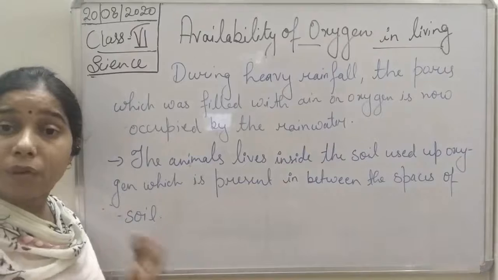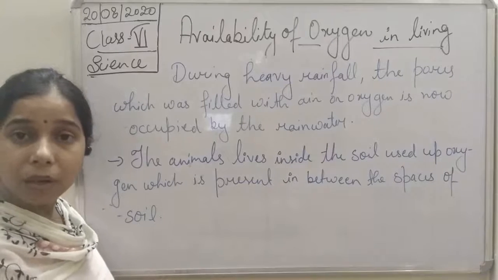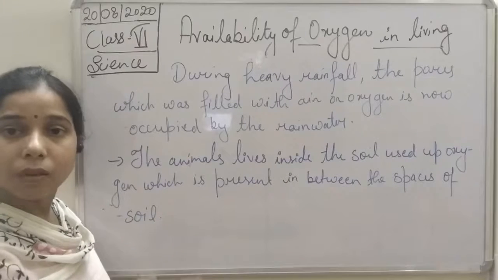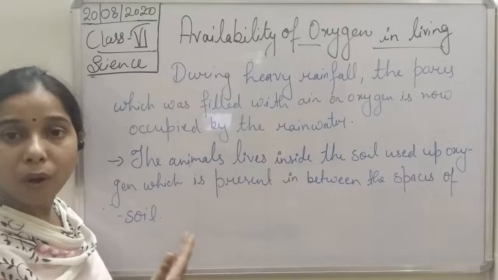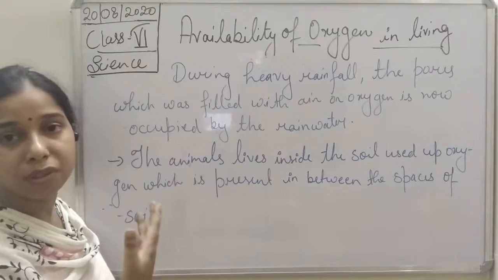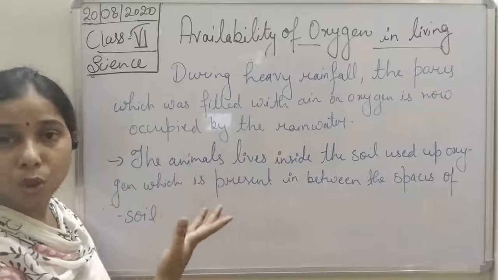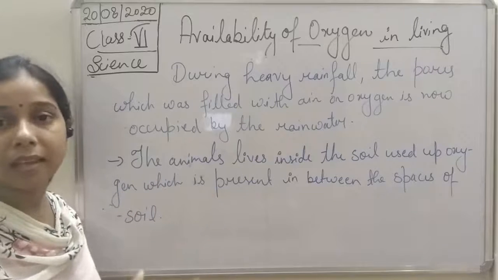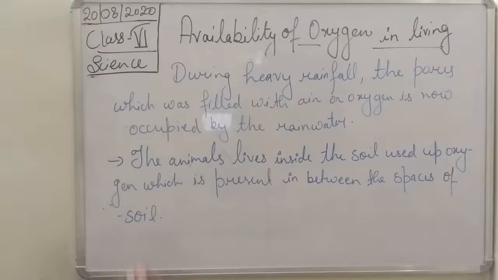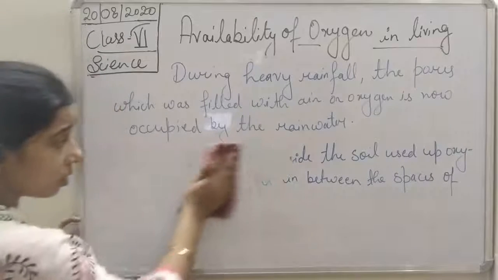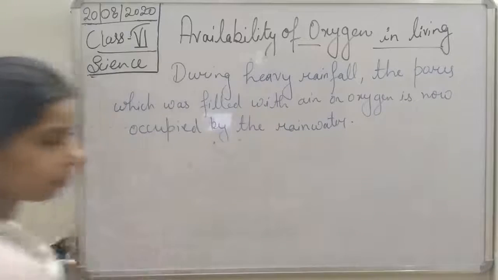Now how will the living organisms respire? For that, what they do is they come outside from their holes in the soil, so that they can take atmospheric oxygen to respire. So you can write that as a consequence, what happened?